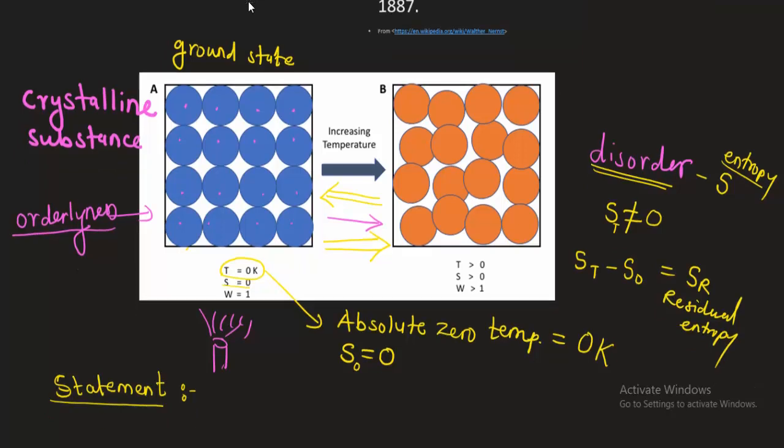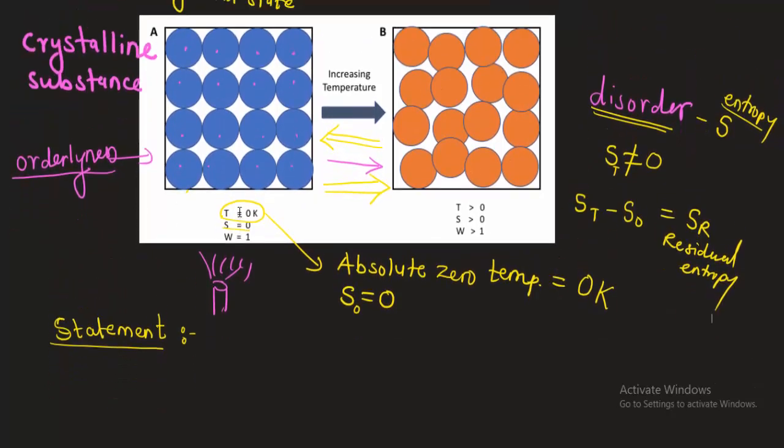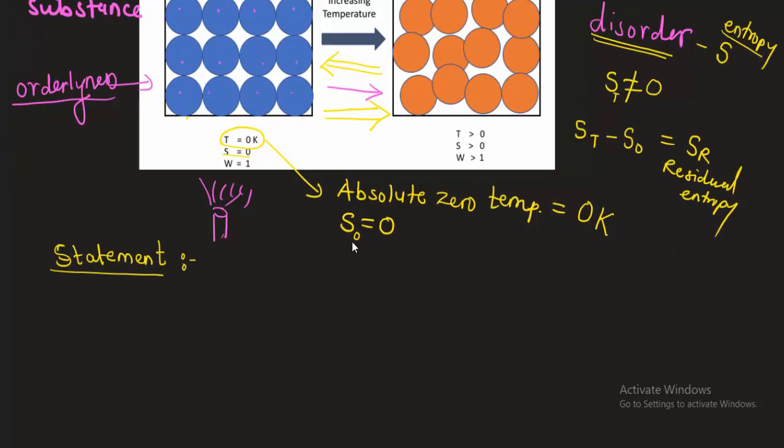So what is the statement of our third law of thermodynamics? At absolute zero, the entropy of a perfectly crystalline substance is 0.